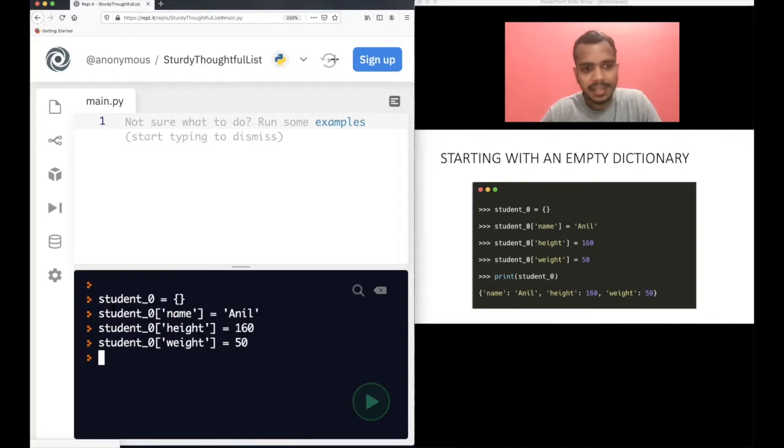So what I have done here is initially I have an empty dictionary. There are no elements in the dictionary. Then I'm inserting the first key value pair, that is name Anil.